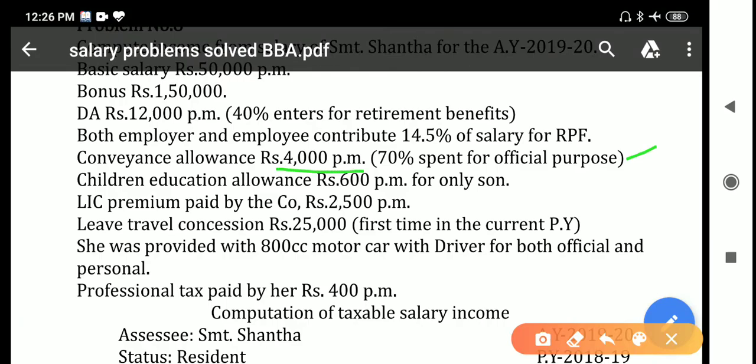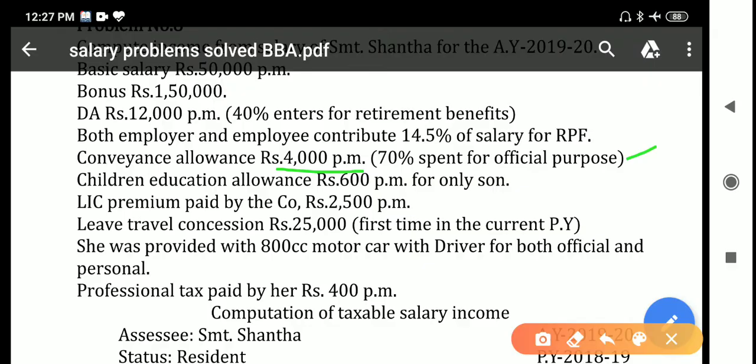In bracket 70% spent for official purpose. See, conveyance allowances is exempted to the extent the amount which is spent for official purpose, and the balance is taxable. So 4,000 into 12 minus 70% in that.